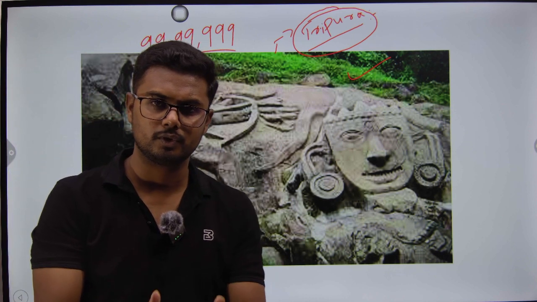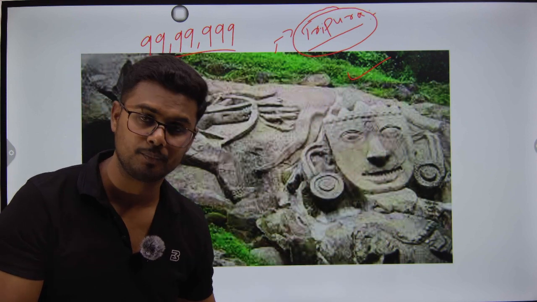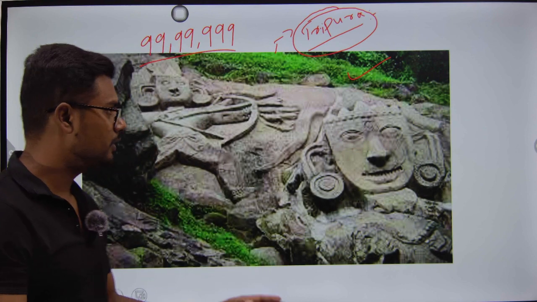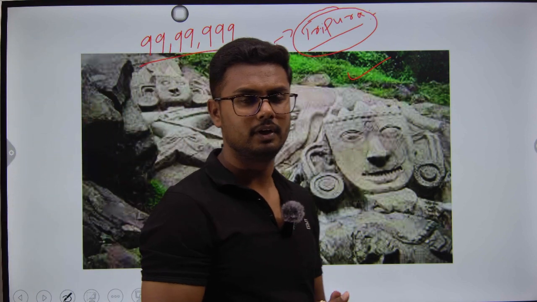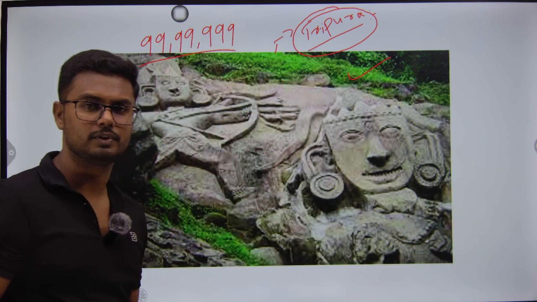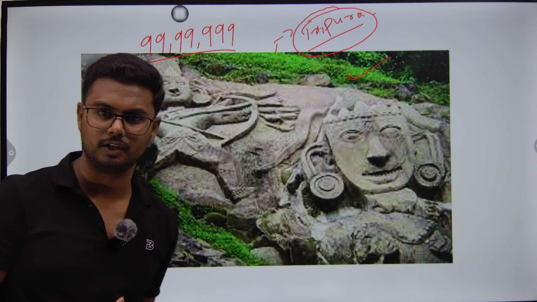So Shiva was not traveling alone. He was in fact traveling with 99,99,999 gods and goddesses. So he wanted to rest for a while during the night time. So he halted in this particular place, which is located in the state of Tripura, during his journey to Kashi.